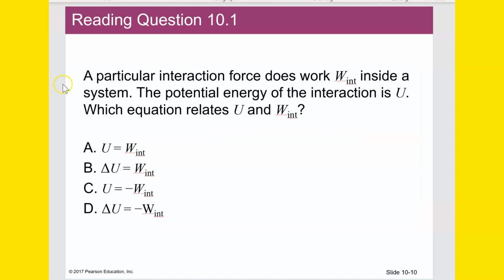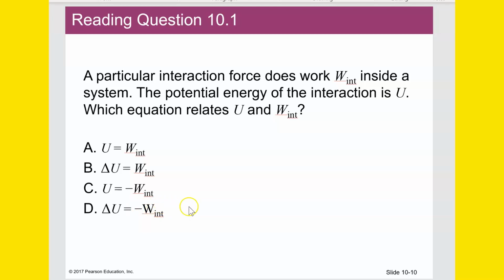All right, reading questions. A particular interaction force does work internal inside a system. The potential energy of this interaction is U. Which equation relates U and the internal work? If we think about work as being force times distance, think about a ball going up into the air. Which way does the force point? The force points in the opposite direction of motion.